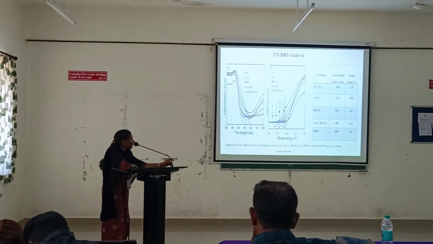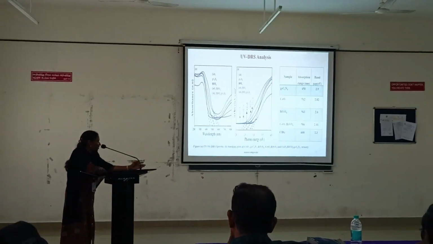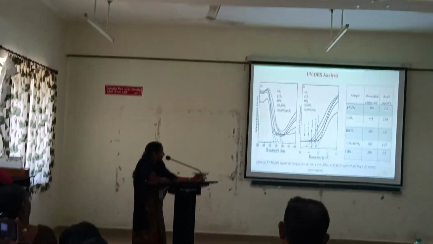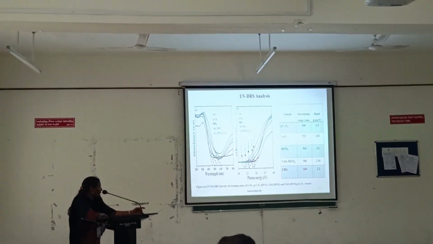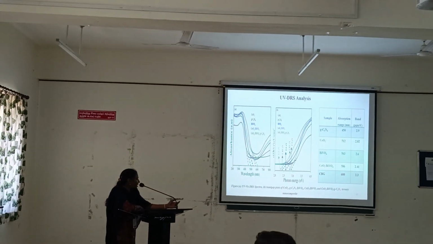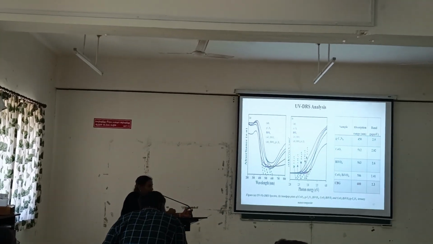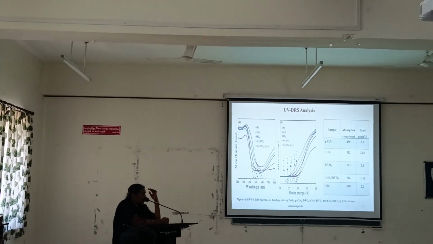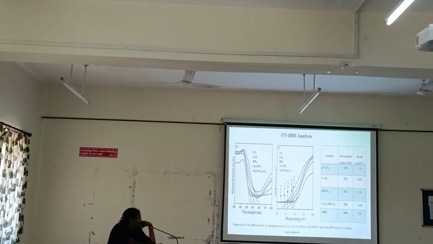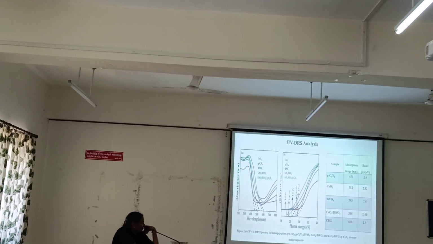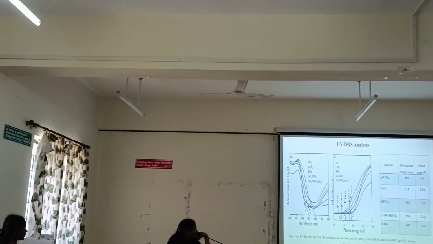UV-DRS analysis. The optical absorption range of as prepared materials is shown in the figure. Graphitic carbon nitride absorption range 450, cerium oxide 512, bismuth vanadate 563, and the binary and ternary nanocomposite materials' optical absorption range is shifted compared to the crystalline binary materials, from 450 to 600 nanometer, which is under the visible light irradiation. Figure B shows the band gap energy of as prepared materials.